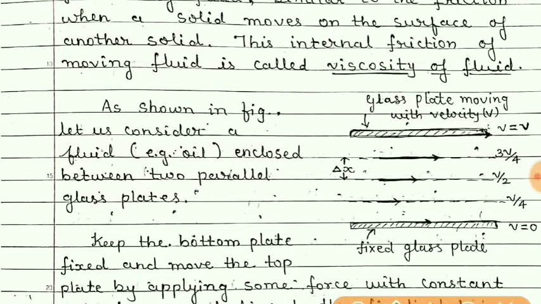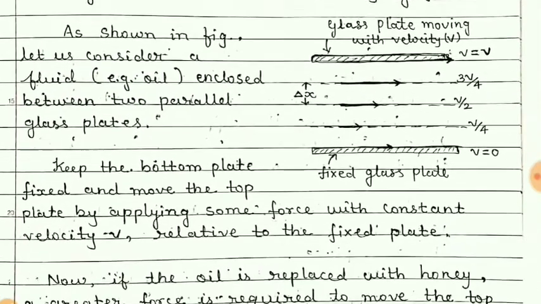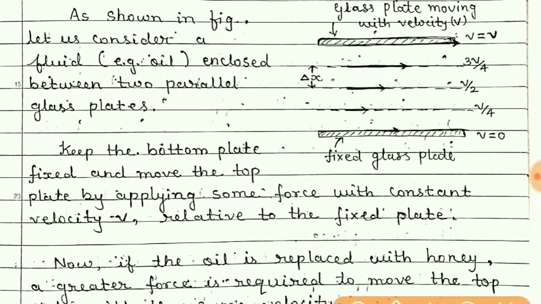So once again students, as shown in the figure, let us consider a fluid. Suppose we have taken oil enclosed between two parallel glass plates. So here these are the two glass plates. Keep the bottom plate fixed.